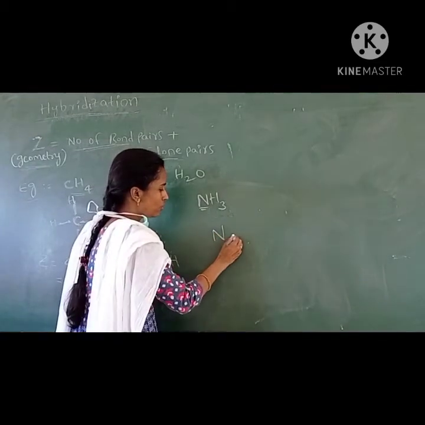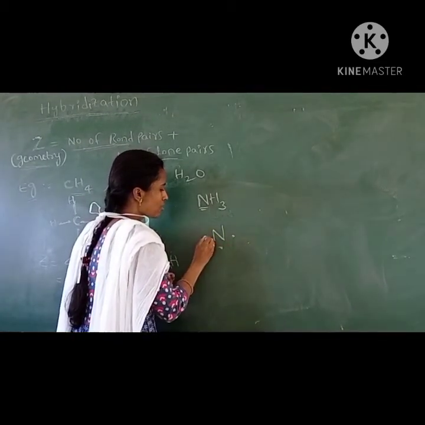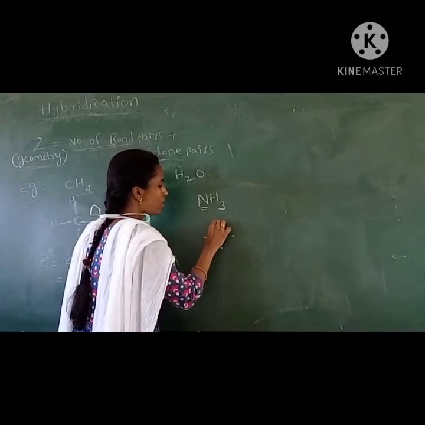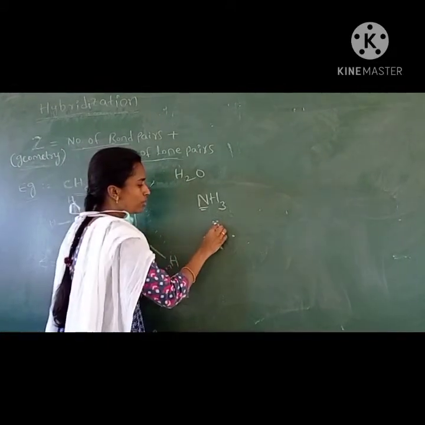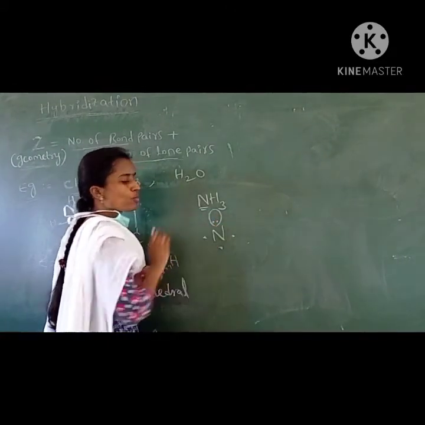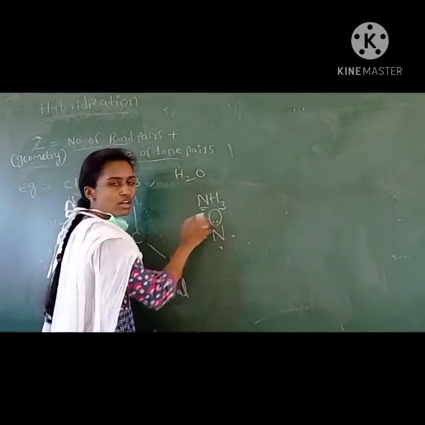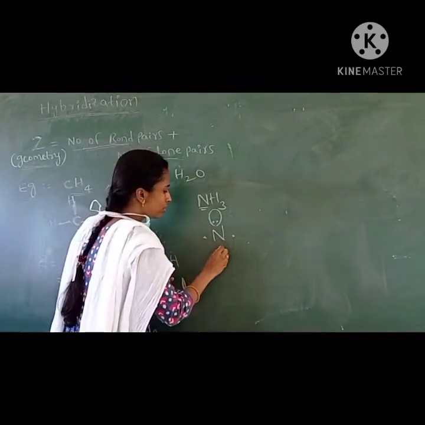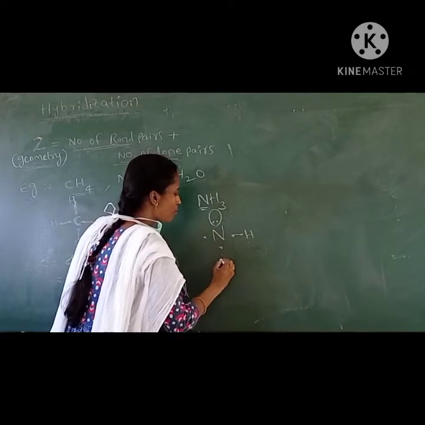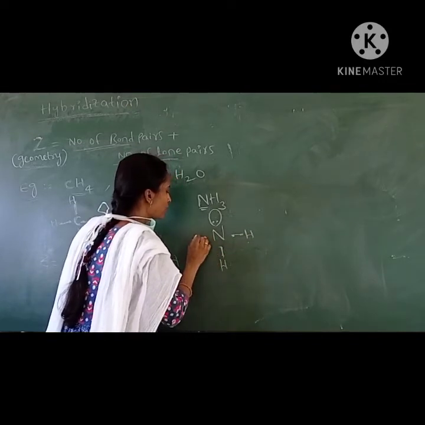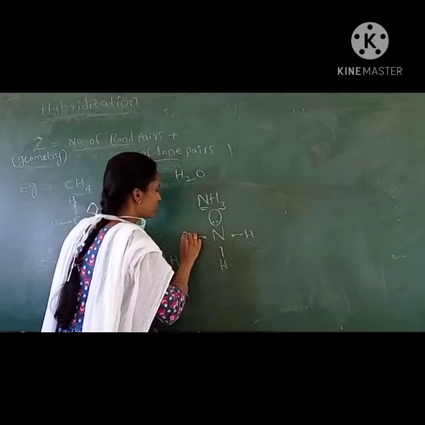Three electrons participate in bonds with hydrogen, and one electron pair remains unparticipated. This electron pair is called a lone pair.